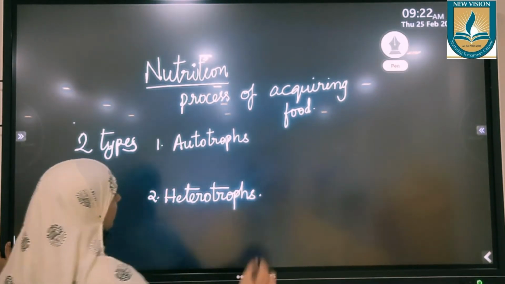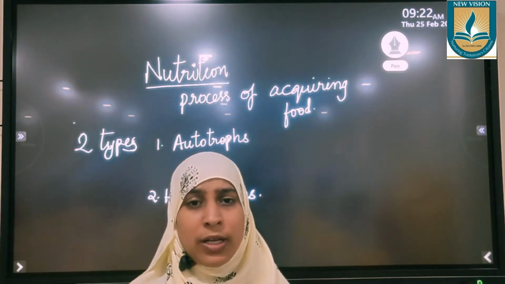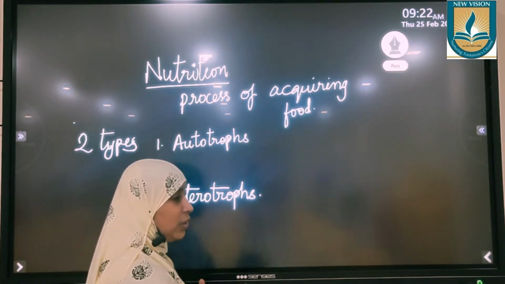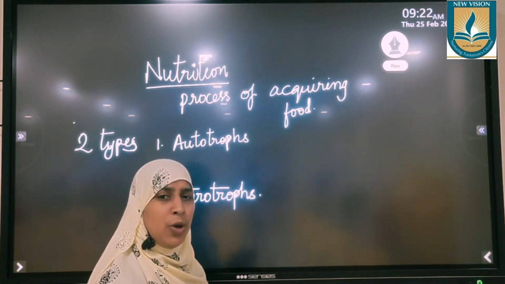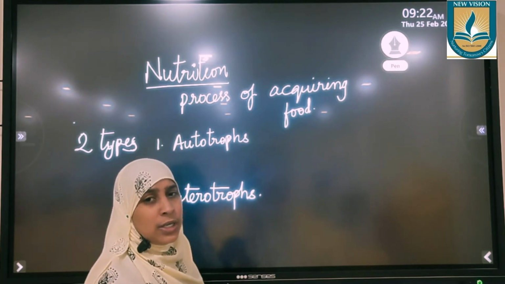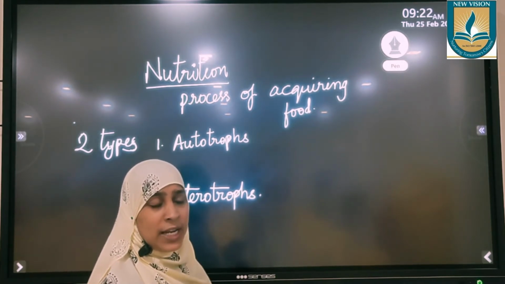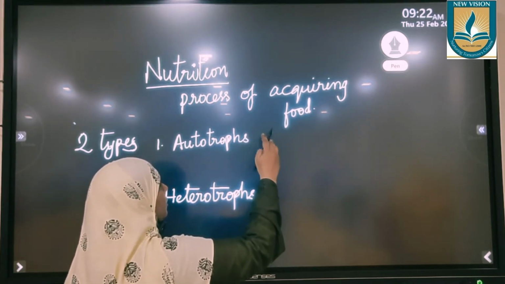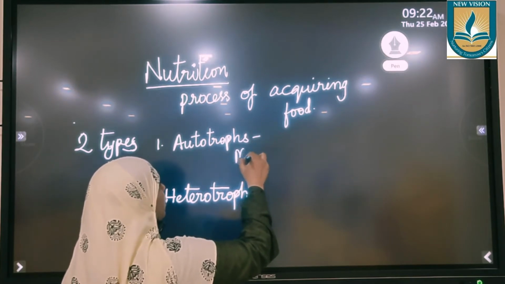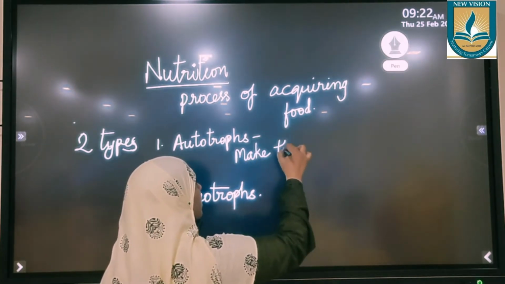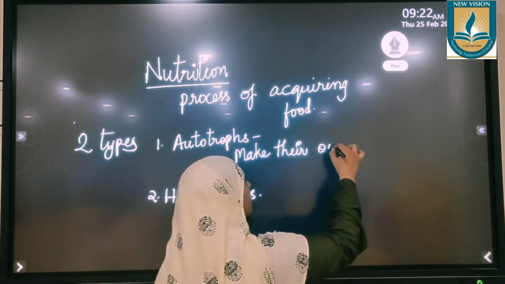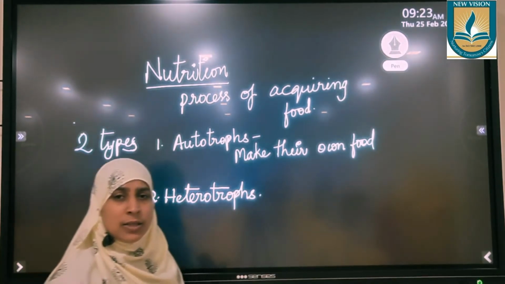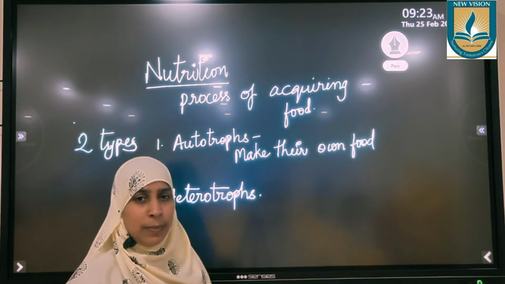What is the difference? In nature, some organisms have the capacity to make their own food. They do not depend on any other organism for their food. They depend on non-living things like water, carbon dioxide, sunlight, but not on any other living organism. Such organisms which can make their own food are called autotrophs.